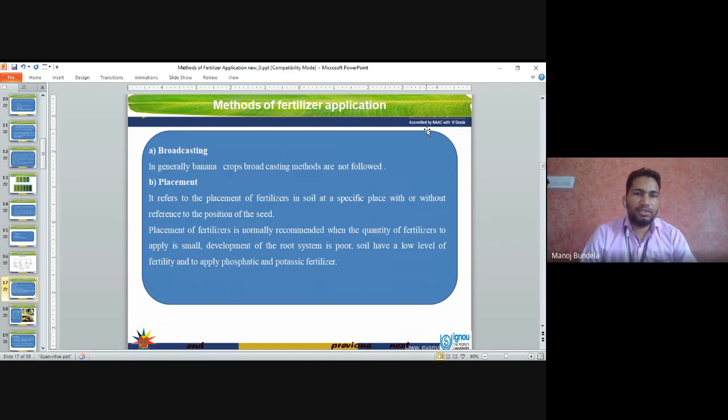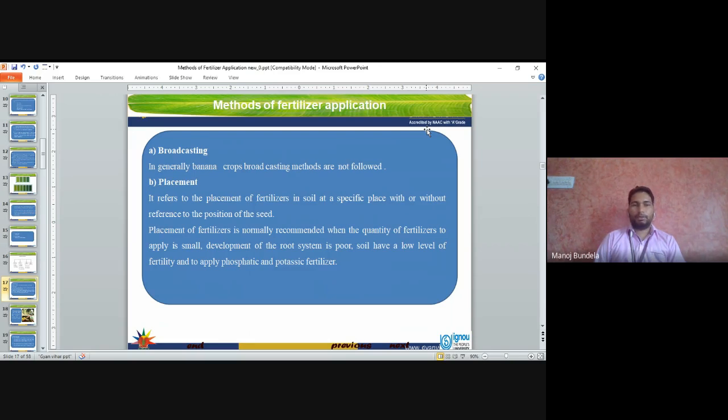In banana crop, normally we will not follow the broadcasting method. In the broadcasting method, we take the fertilizers and broadcast them over the field. In this method, we have to apply a larger quantity of fertilizers.